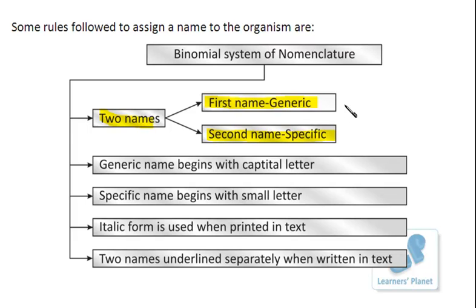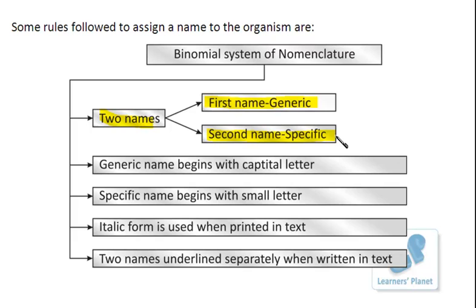Generic name is the name of the genus to which that organism belongs, whereas the second name, the specific name, reveals the species of that organism. So this is how a particular name is assigned to a particular organism. Now definitely you can understand that no two organisms can have the same generic name and specific name.